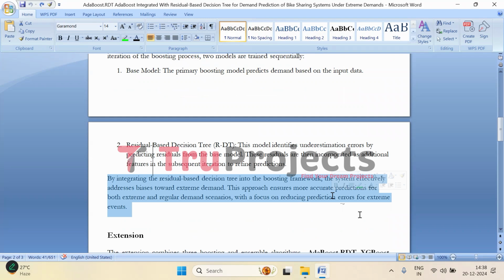AdaBoost.RDT helps correct bias, especially when it comes to extreme demand scenarios, like when there is a sudden surge in bike rentals. This method ensures the system not only gets better at predicting the usual demand but also improves the accuracy for those rare extreme events that can really throw off a standard model.